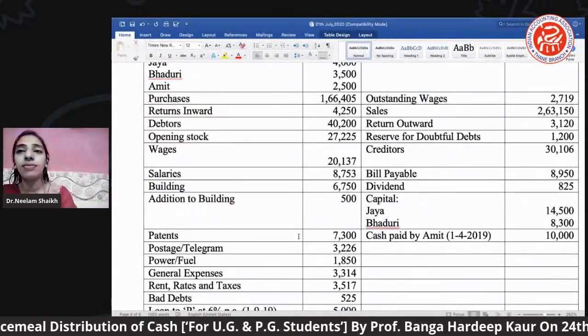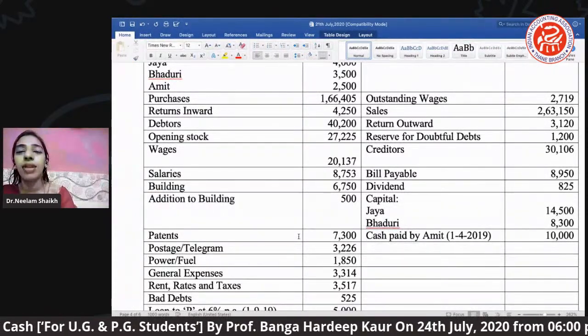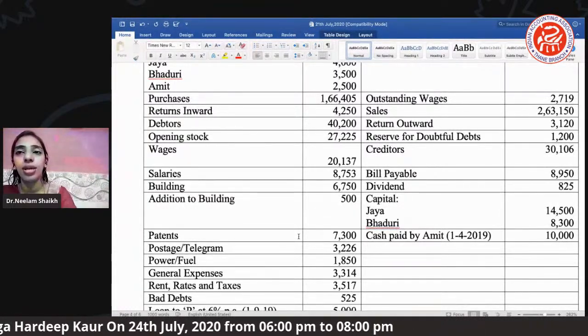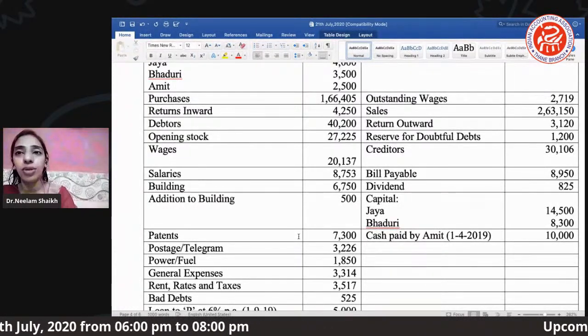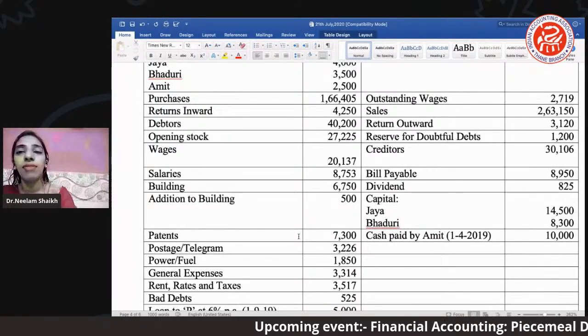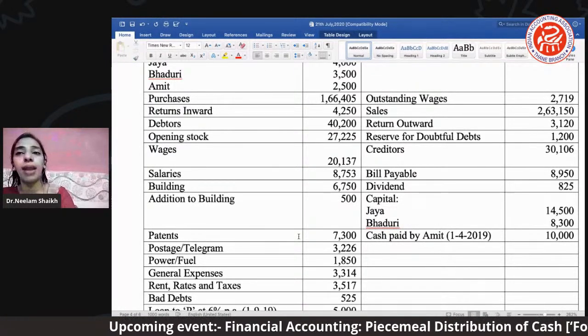Next we have the credit side as well. You can see it carefully. Outstanding wages, sales, returns outward. Then we have reserve for doubtful debt there also. Here you should keep in mind there are bad debts. We have to work on the formula of bad debt. Okay.